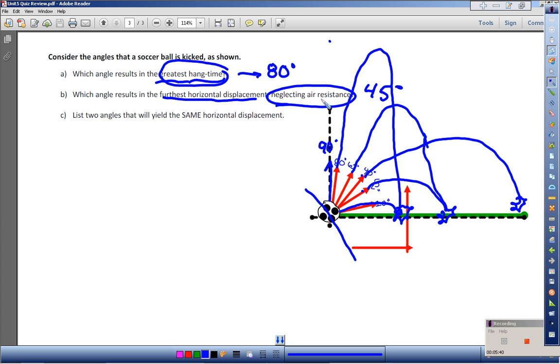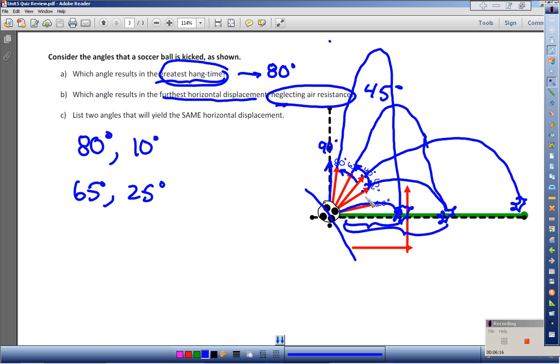If air resistance is a factor, then that means you would slow down at some rate, which means there would be some force acting on you in the horizontal direction. But if I had to write this out, I would say that 80 degrees and 10 degrees give me the same horizontal displacement, and I could also say that 65 degrees and 25 degrees give me the same horizontal displacement. 65 is 20 above 45, and 25 is 20 below. 80 is 35 above, and 10 is 35 below. It all centers right around that 45-degree angle.